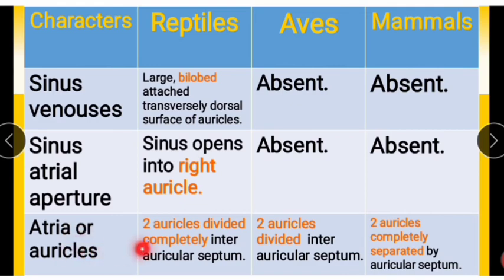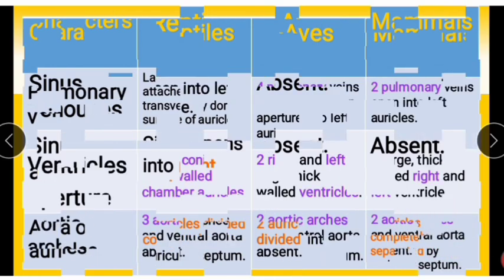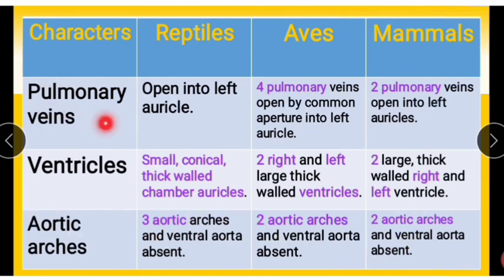Atria or auricles. In reptiles, 2 auricles are completely divided by the auricular septum. In aves, the 2 auricles are divided by the auricular septum, the same. And in mammals, the 2 auricles are completely separated by the auricular septum. Next, pulmonary veins.